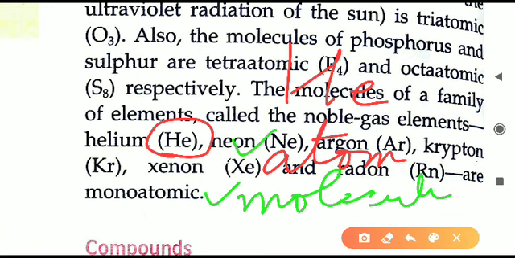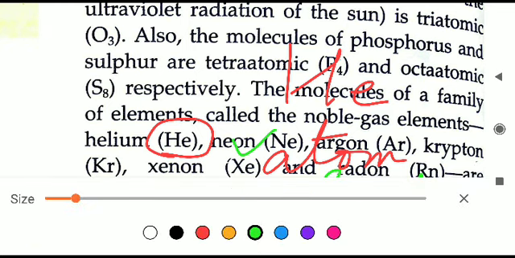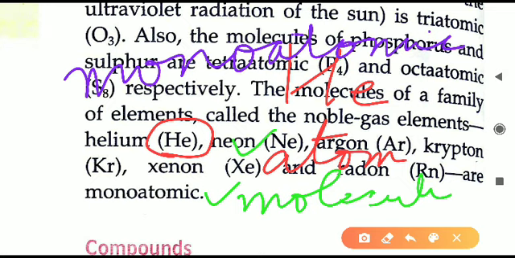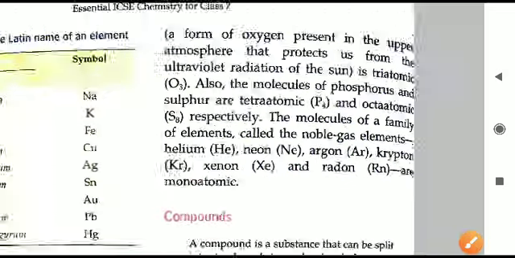A single molecule has a single atom only. That is why we will say that they are all monoatomic. If any molecule has only one atom, then they are called monoatomic.